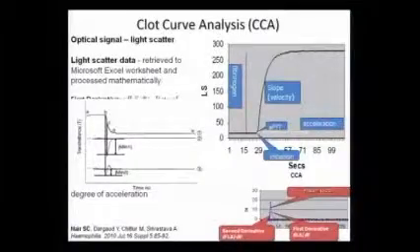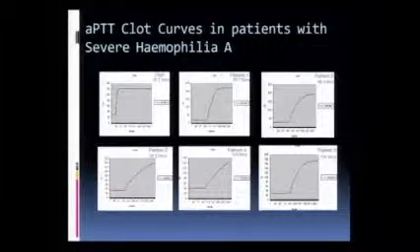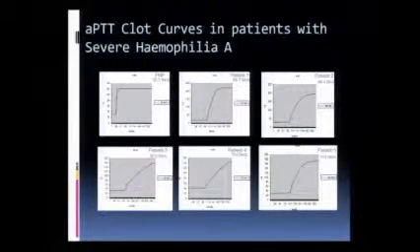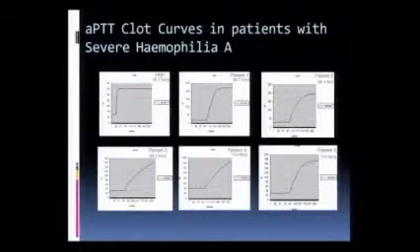Let's look at some of these, in coagulometers which have transmittance. This is the other one, and this is the transmittance. Now I have pooled normal plasma, which is the first graph, and then you have 5 patients with severe hemophilia, all with factor levels less than 1%, and variable timings of APTT. At the same time, if you look at the clot curve, they are widely variable.